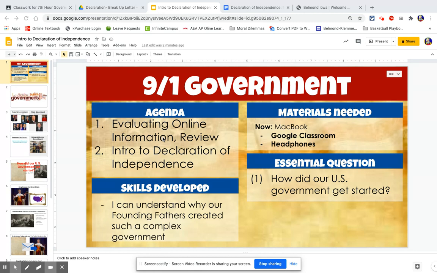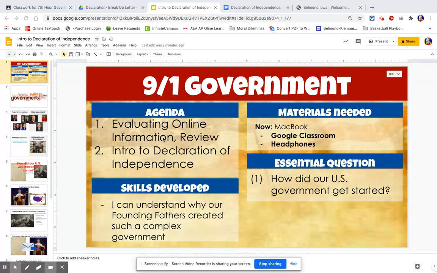Assuming that you've gotten all of that done, this is where I want us to get started now. Instead of just looking at online information all of the time, we need to get into some content for government. So what we're going to do today is look at a document called the Declaration of Independence.